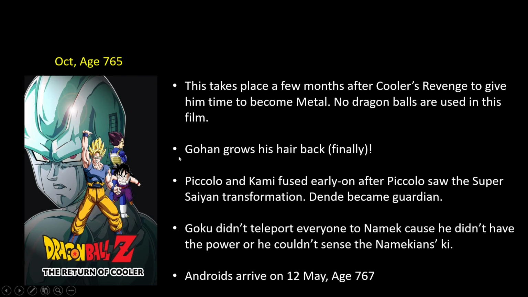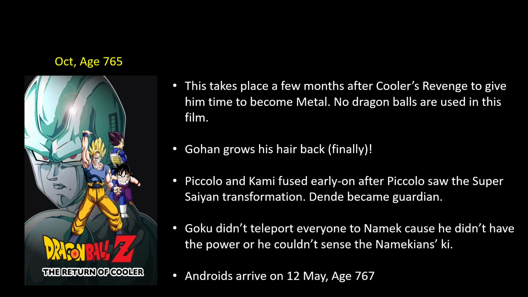And in those 2 months, Gohan has finally grown his hair back. And Piccolo and Kami fused early on after Piccolo saw the Super Saiyan transformation. Okay, and that is how Dende became Guardian, a full 2 years before he was supposed to. Androids arrived in 767. That's when Dende became Guardian. But in the GT timeline, Dende became Guardian a full 2 years prior.